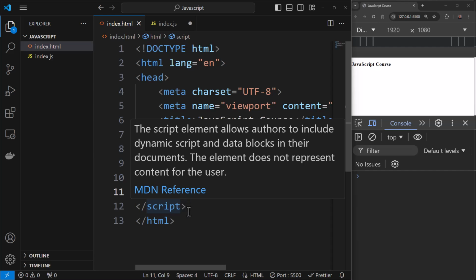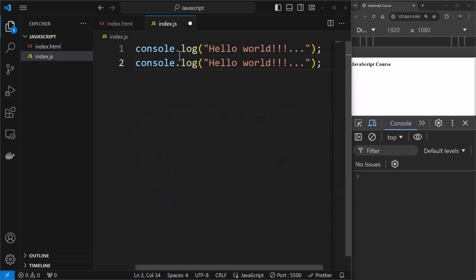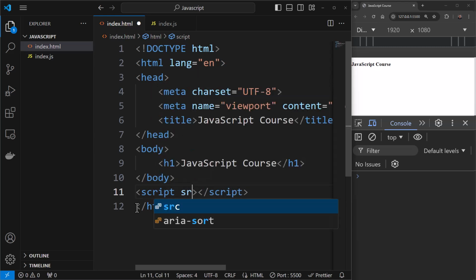So if you're not writing JavaScript in the HTML file, you can actually link it and write it in an external file, which is a .js file, which stands for JavaScript. So what I can do is I can basically take this on the same line and add over here an attribute. There is an attribute called SRC for the script tag, which enables you to specify the file name. So I can say index, and you can see the auto suggest over here, index.js.